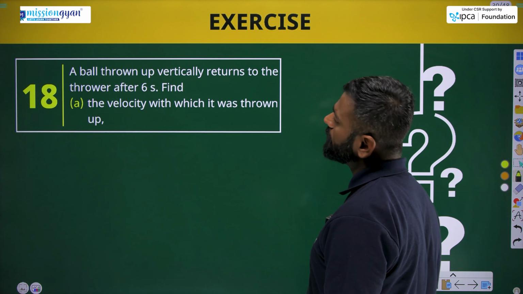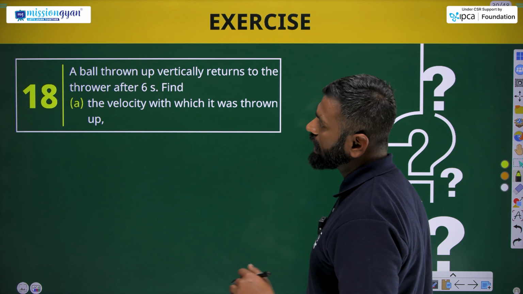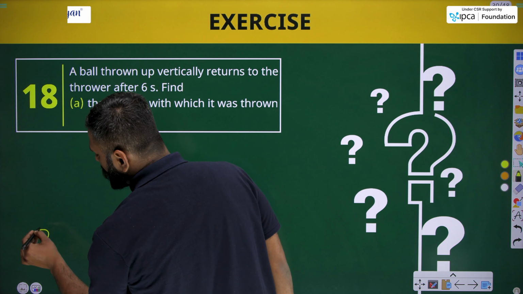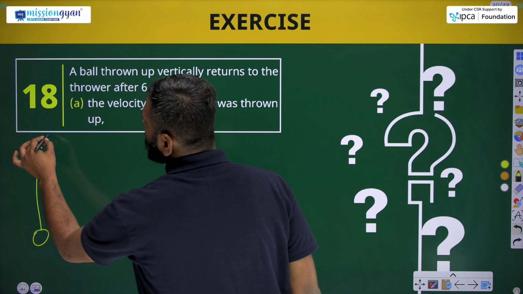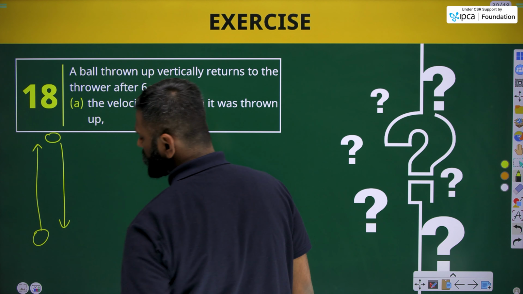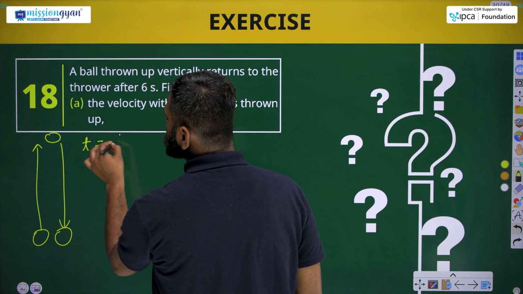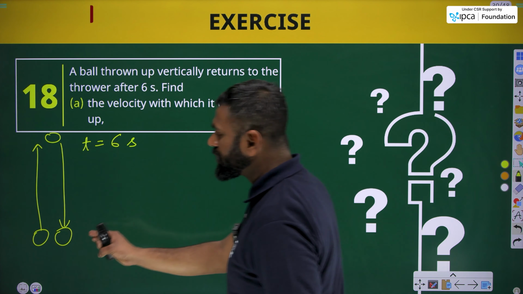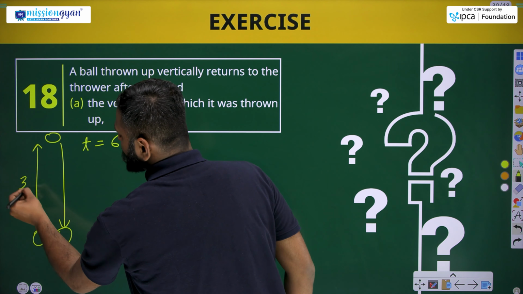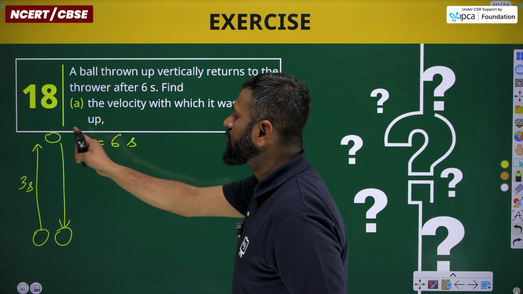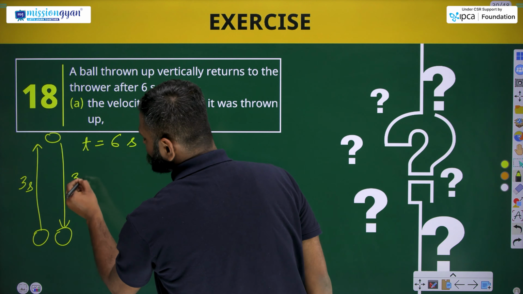Now, what's in this question? A ball is thrown vertically upward, and it returned to the thrower after 6 seconds. A ball has been thrown upward vertically, and it returned to the thrower. It takes total time, that is 6 seconds. That means time taken by the ball to reach its maximum height was 3 seconds, and returning from its maximum height back to the thrower was 3 seconds.